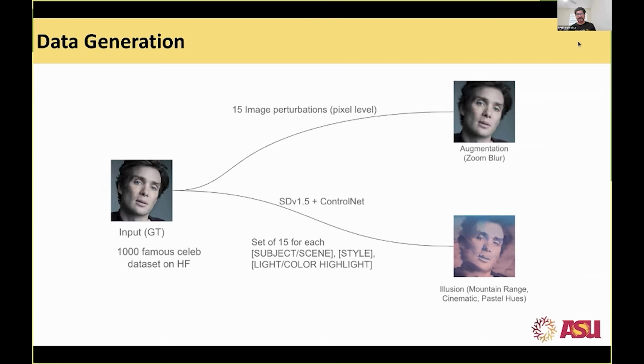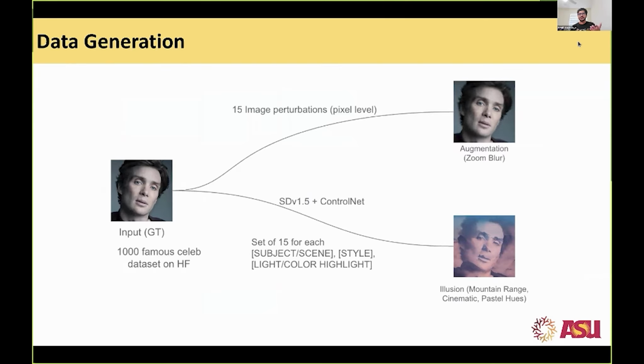We created a dataset pipeline, which starts with taking a ground truth. In this scenario, we have two kinds of dataset: one is celeb and one is word. On the celeb side, we have, let's say, Cillian Murphy. We have 1,000 images, and we perturbed them in two different ways: in distribution perturbation and out of distribution perturbation. In distribution perturbations are your pixel level augmentations like zoom, blur, Gaussian blur, chromatic aberration, etc.